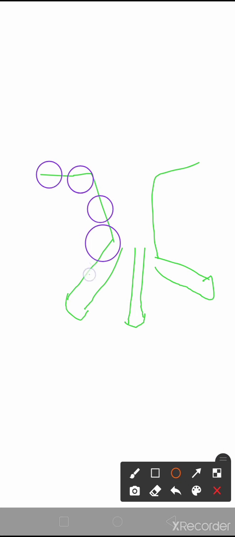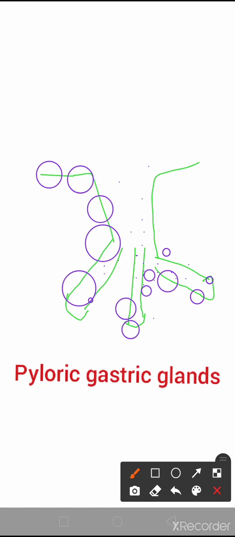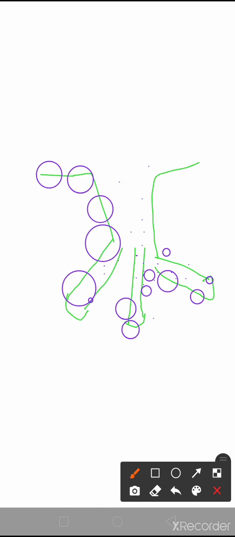So here are the epithelial cells on the lining, and they pour their secretion directly into these tubes. So this is branched tubular gland, and the example is our pyloric gastric glands, which are found in the small intestine. So this is all about tubular gland.